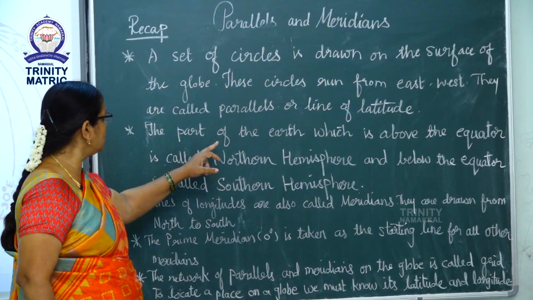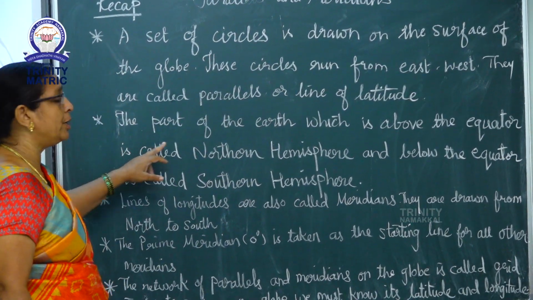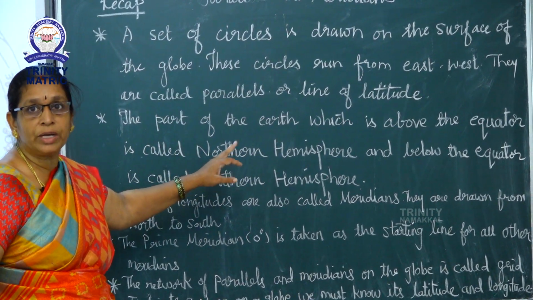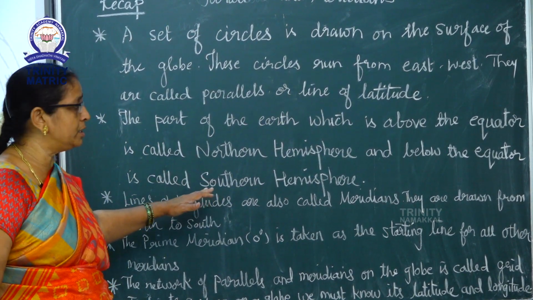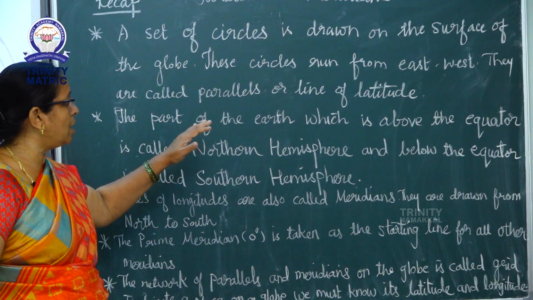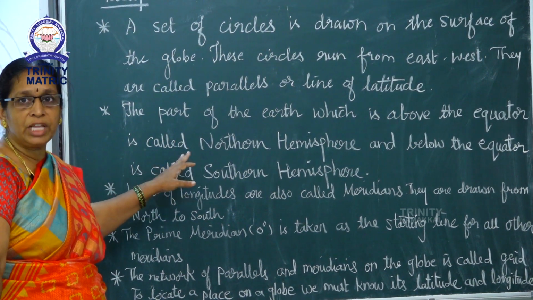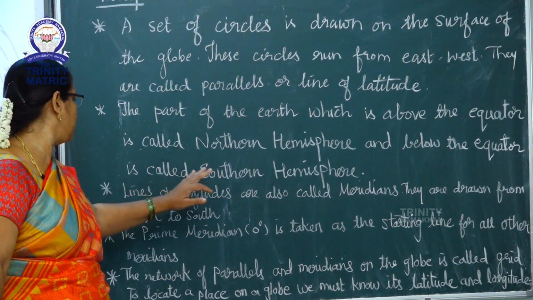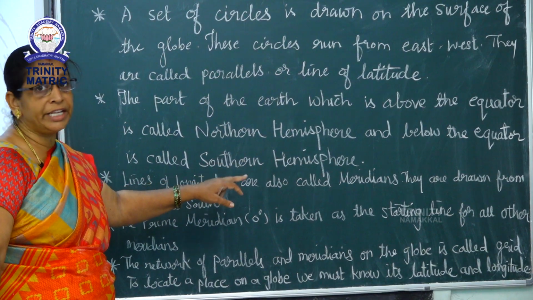The part of the earth above the equator is called the northern hemisphere, and the part below the equator is called the southern hemisphere.